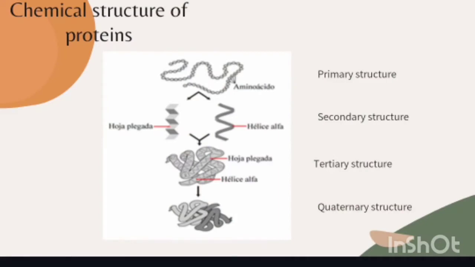Chemical structure of proteins. Four structural levels of proteins can be distinguished: primary structure, secondary structure, tertiary structure, and quaternary structure. Primary structure is established by the number and order of the amino acids present. Secondary structure refers to the folding that the polypeptide chain adopts due to intramolecular forces, such as hydrogen bonds, for example the helix or folded sheet shape.